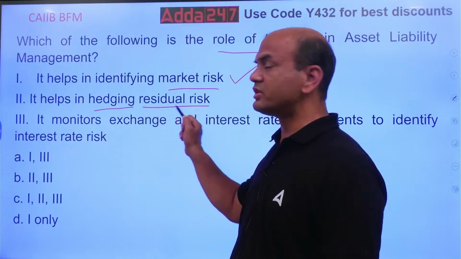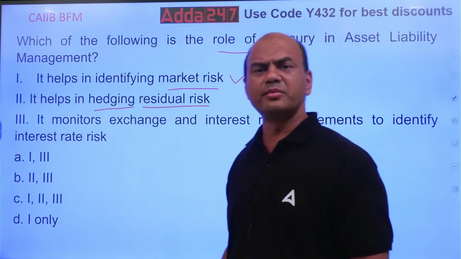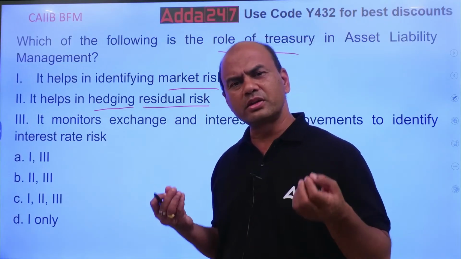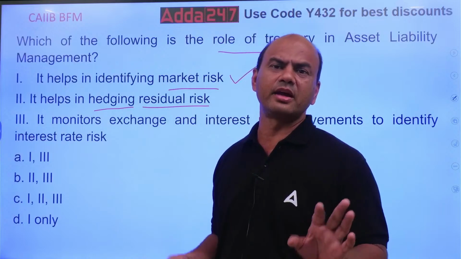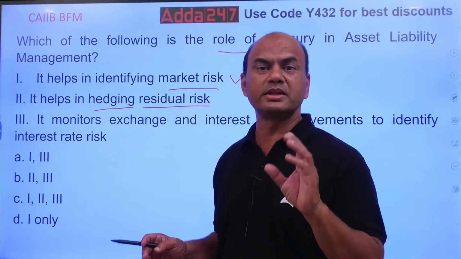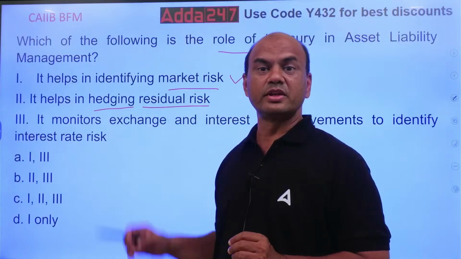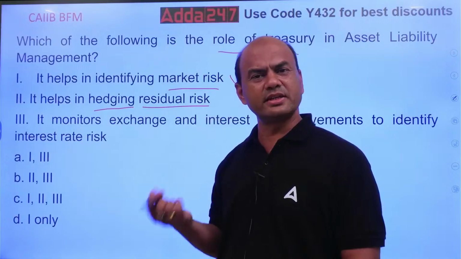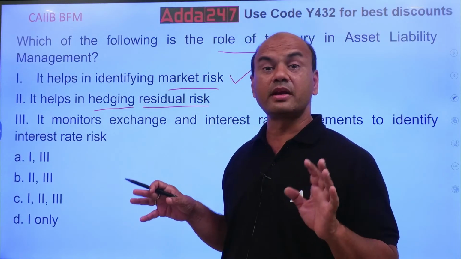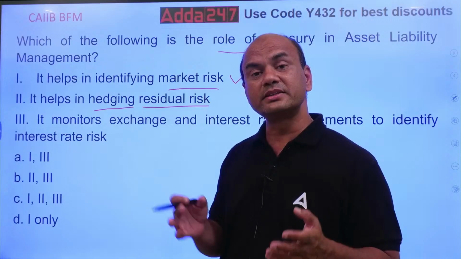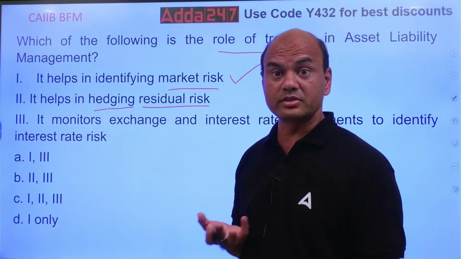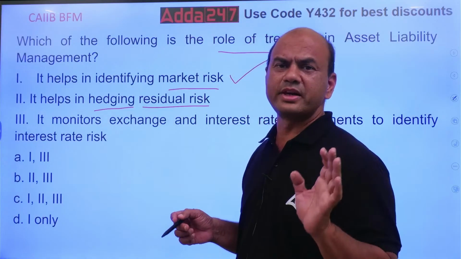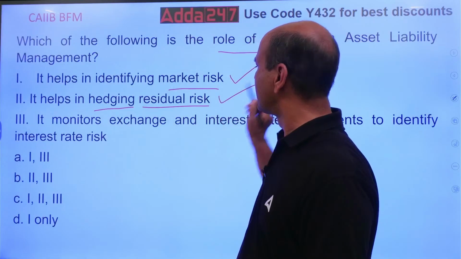So hedging and residual risk. What is residual now? Residual means what remains after everything. I apply all the tools, all the hedging material, everything, but still some risk remains. That is known as residual. So it helps in hedging the residual risk. Whatever is remaining, Treasury tries to adjust that also. Obviously, that is the job. Every risk of yours should be adjusted. Kindly note, very simple rule. So, correct.